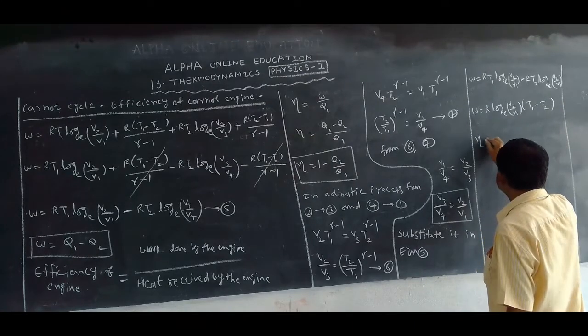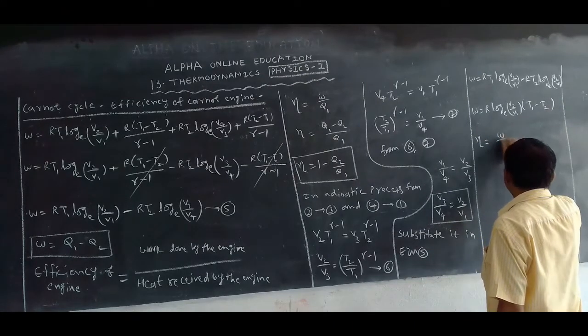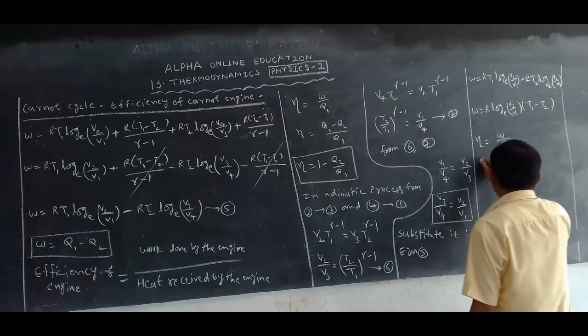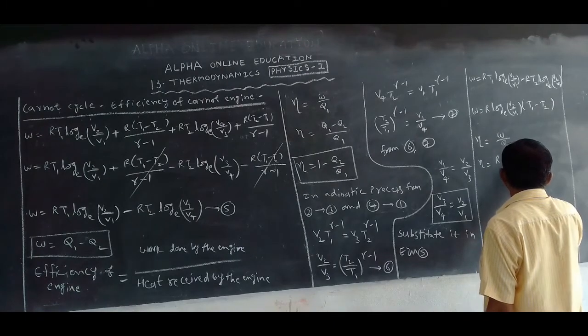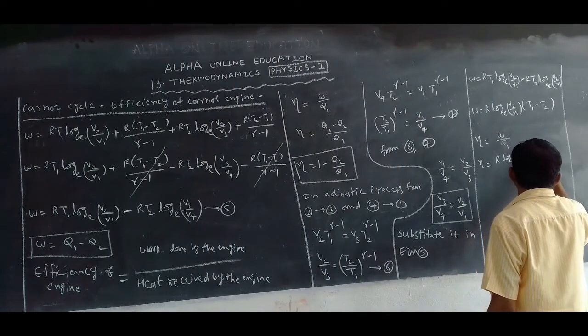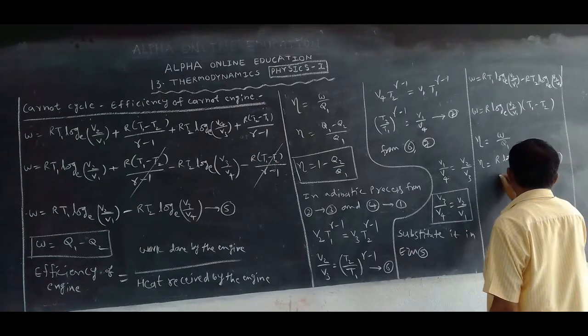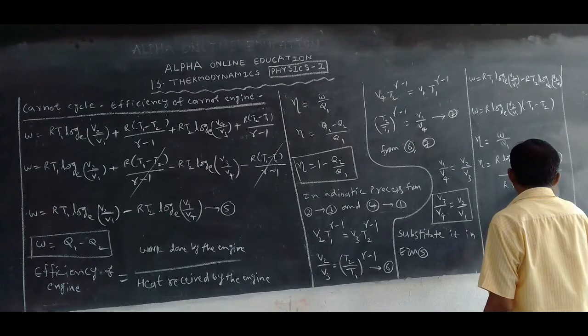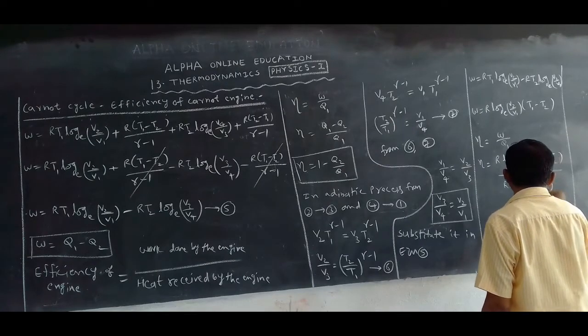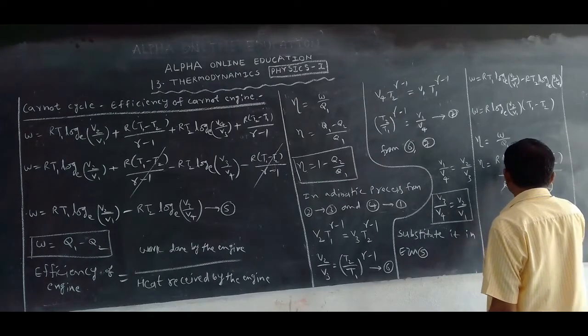Now efficiency, W by Q1. Eta is equal to W, R log in the base of e V2 by V1 into T1 minus T2, by R T1 log in the base of e V2 by V1. The log in the base of e and R cancel.